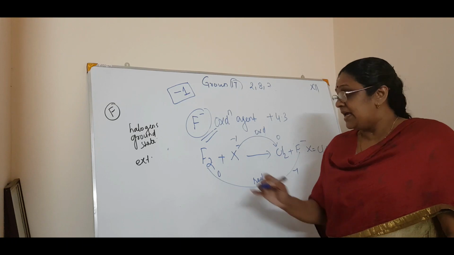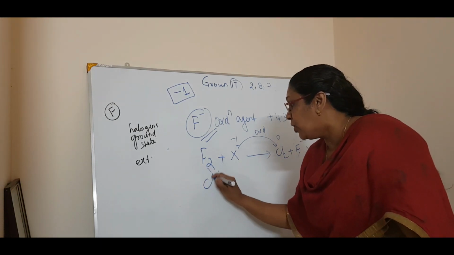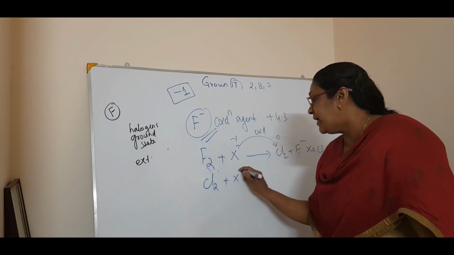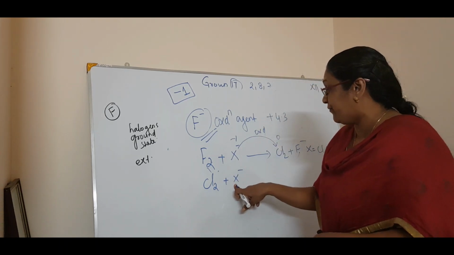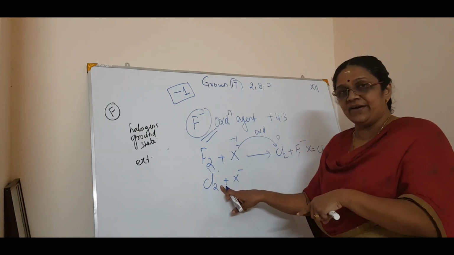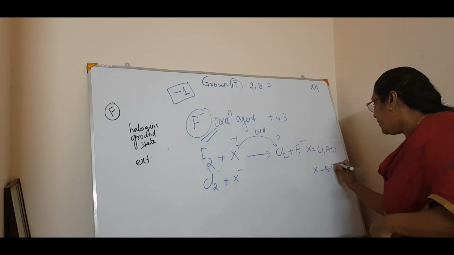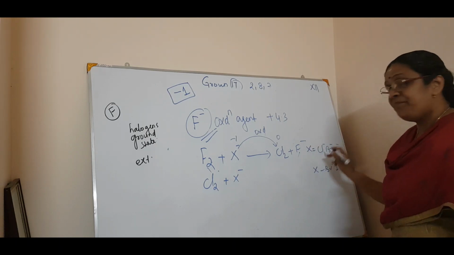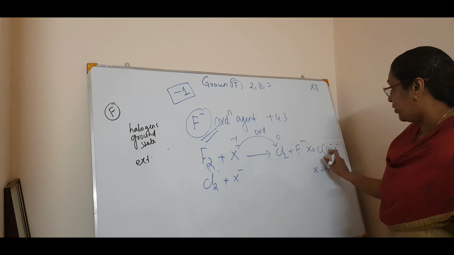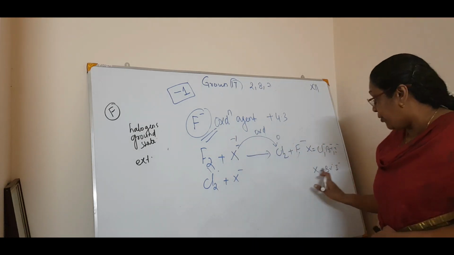In the same way as fluorine, chlorine also reacts with X minus. Chlorine will oxidize bromide and iodide, so X is bromine and iodine, the lower ones in the group.